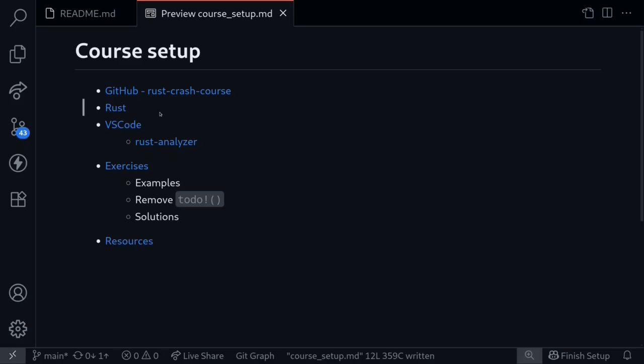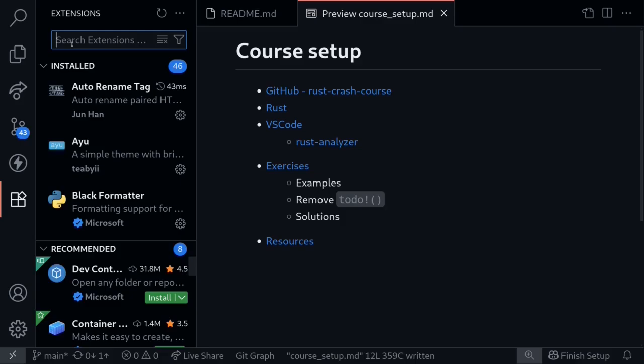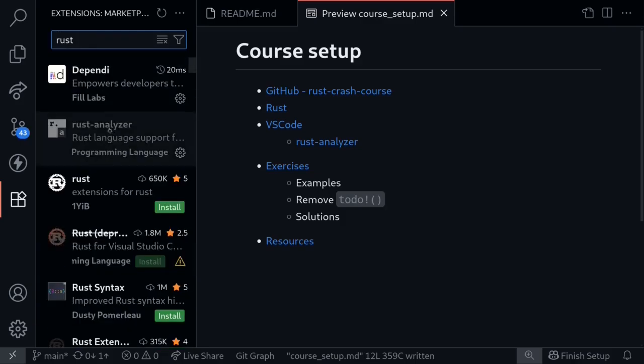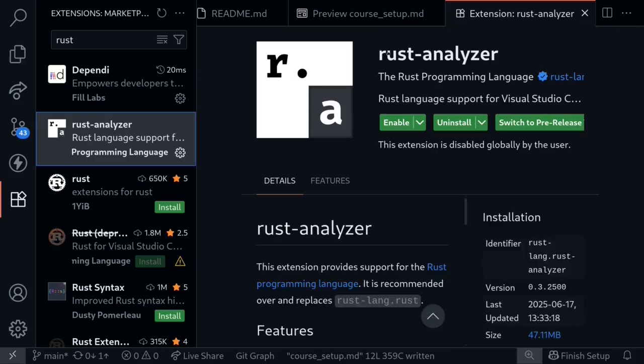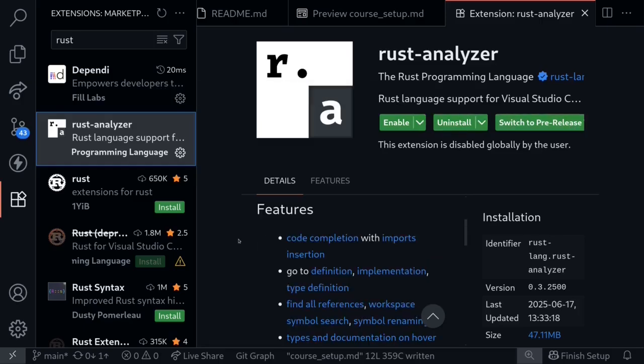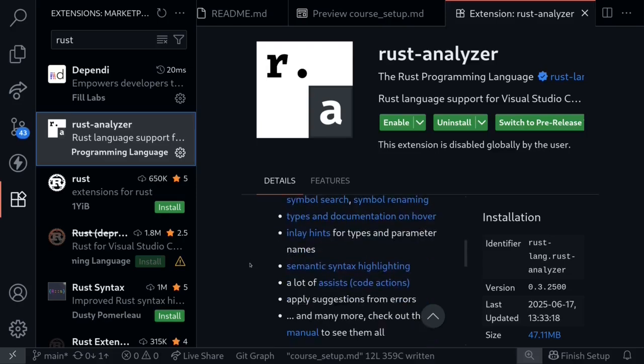In this course, I will be using VS Code to show you some code examples. If you're also using VS Code, then one plugin that you should install to work with Rust is called the Rust Analyzer. If you're new to VS Code and don't know how to install plugins in VS Code, here's a quick explanation. Click on this icon called Extensions. Inside the search bar, type Rust. One of the results is called the Rust Analyzer. Click on this. I already have Rust Analyzer installed. If you have not installed it yet, you'll see a button over here to install the Rust Analyzer. This is a useful extension that gives you features such as code completion and syntax highlighting. You'll be able to take this course without installing VS Code or the Rust Analyzer, but having these tools might help you write your Rust programs.